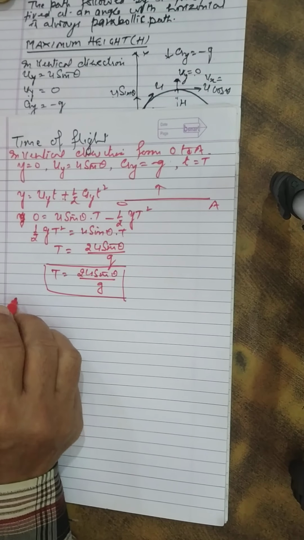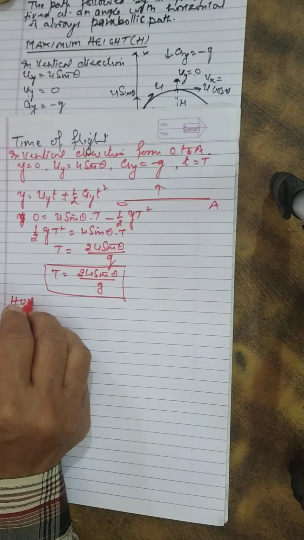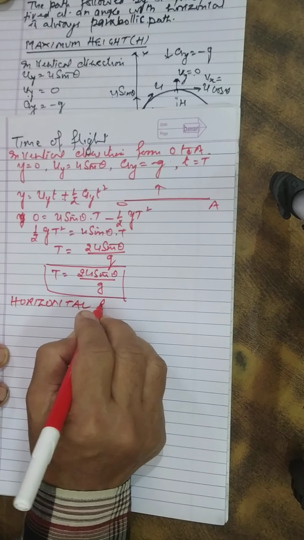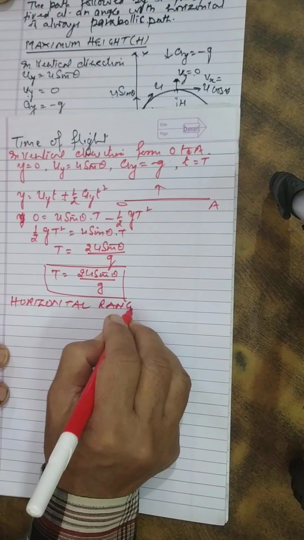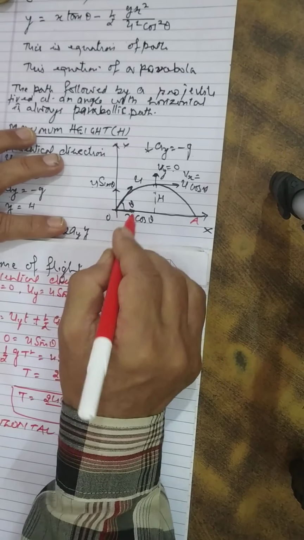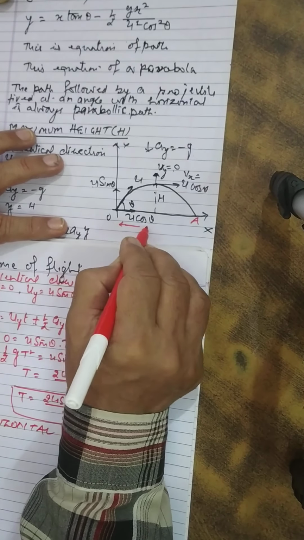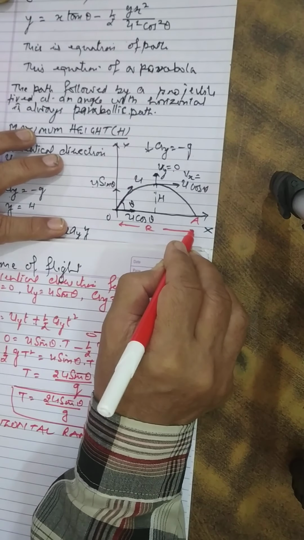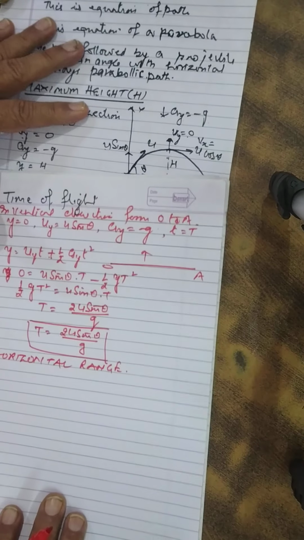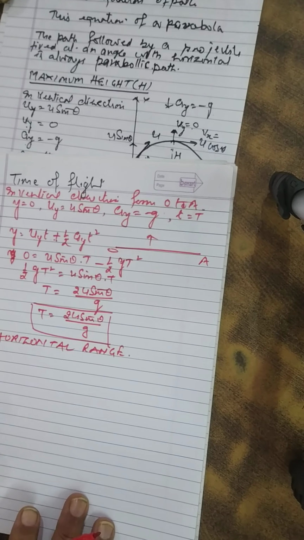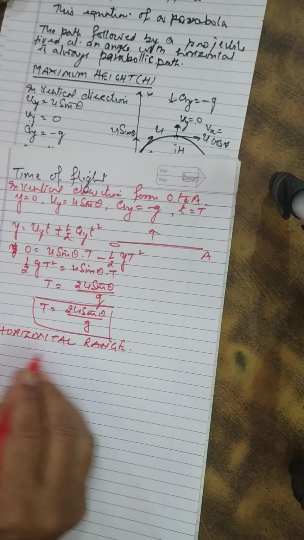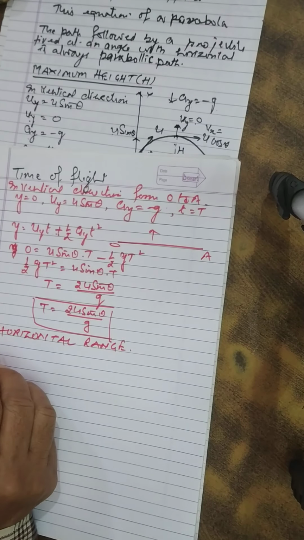Next is horizontal range. What is horizontal range? The horizontal distance covered by the particle from the point of projection to the point of landing is called horizontal range.